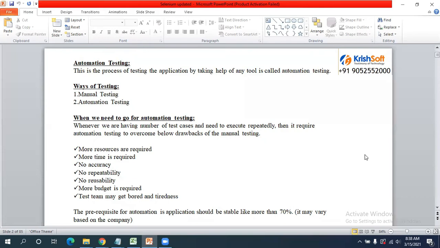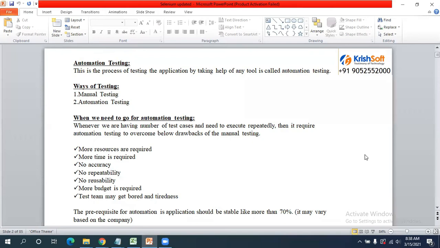Okay, so that is how it is going to work with the automation testing and all. But before we start with automation testing, there are a few drawbacks of manual testing. Let me cover them, and then we will go ahead with the automation testing part. So why do we need to go for automation testing?